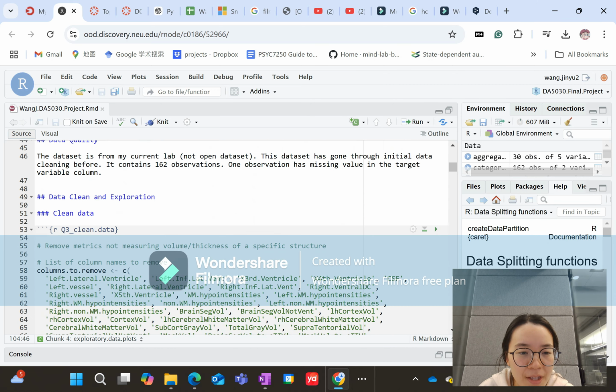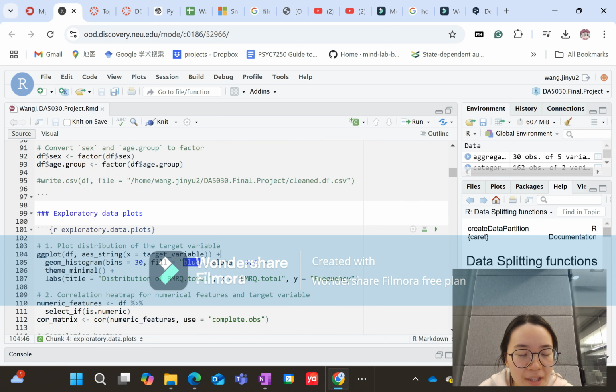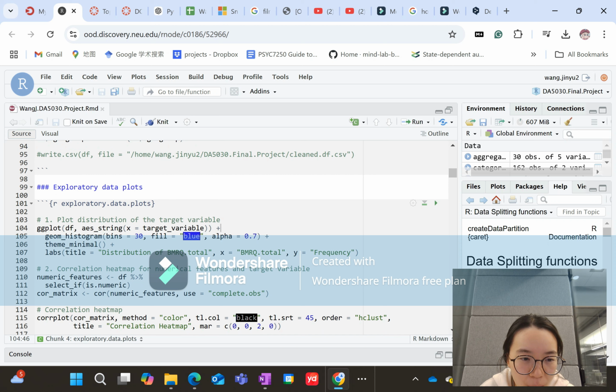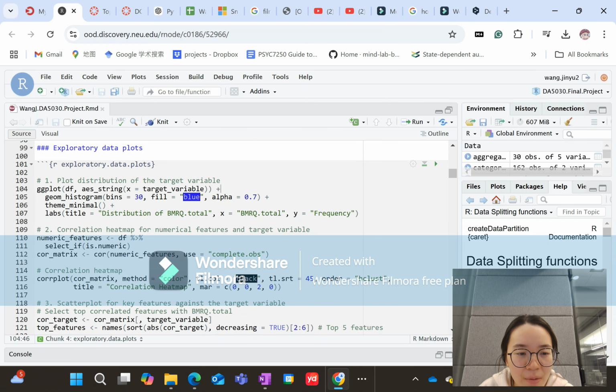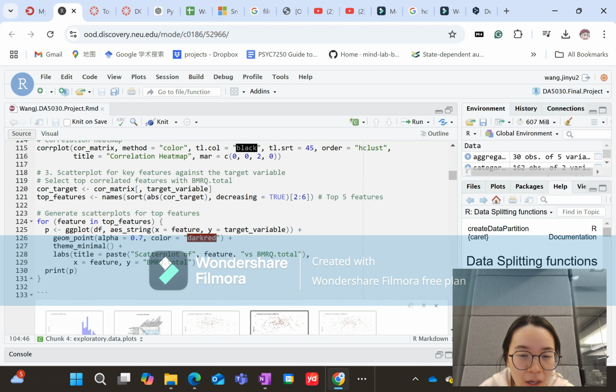For the data exploration, I plotted a histogram to check the distribution of the target variable and plotted the correlation map for numerical features and the target variable. Then I created scatter plots to look at the relationship between the target variable and other features.